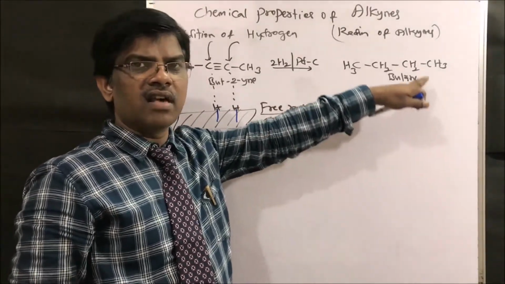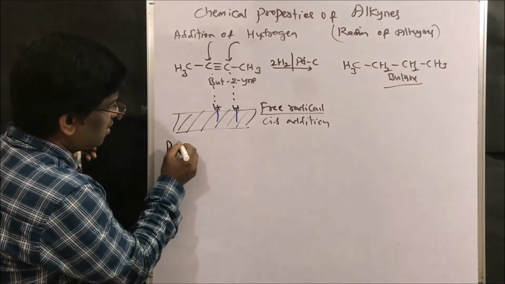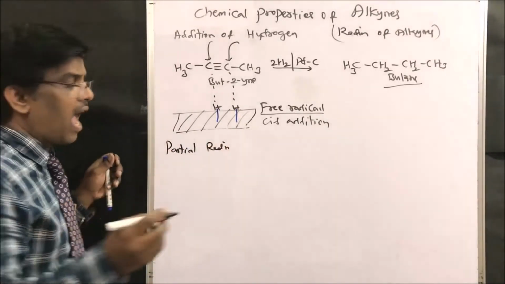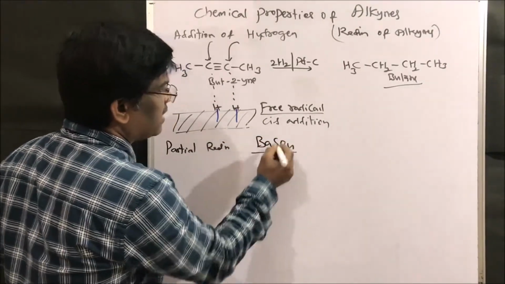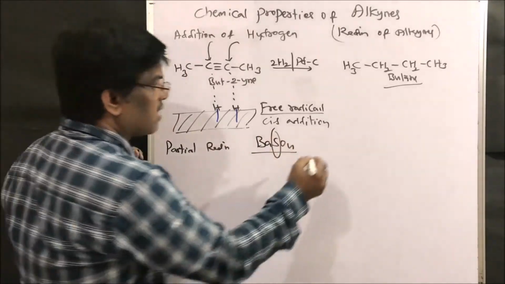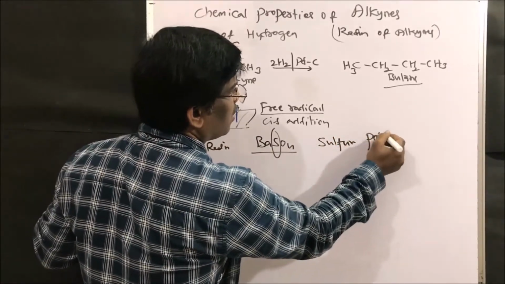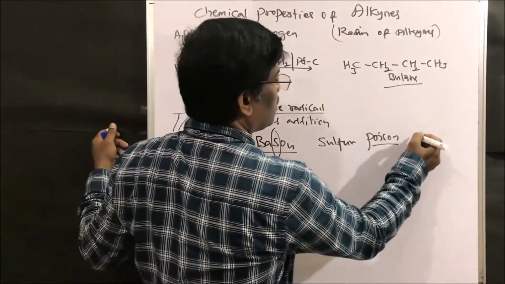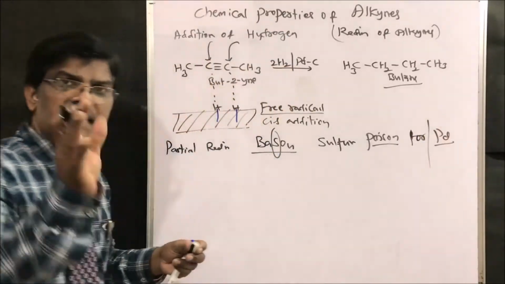Alkyne gives alkane. However, under partial reduction, if I add a poison like barium sulfate, since it has sulfur, it is going to act as a poison for the palladium catalyst. So it stops at a certain stage.